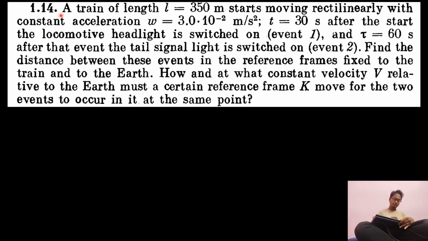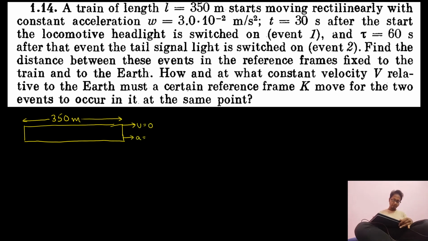So let's look at this question. A train of length 350 meters starts moving rectilinearly with a constant acceleration of 0.03 meter per second square. Out here is a train. The length of the train is 350 meters. It starts moving in this direction, so the initial velocity is equal to 0 and the acceleration is equal to 3 into 10 to the power minus 2, which is 0.03 meter per second square.